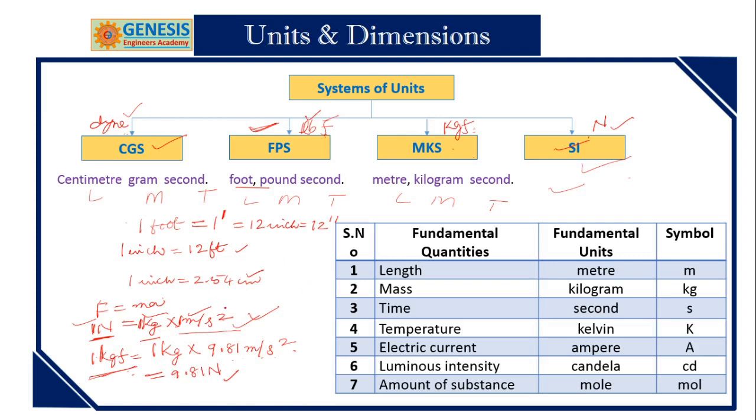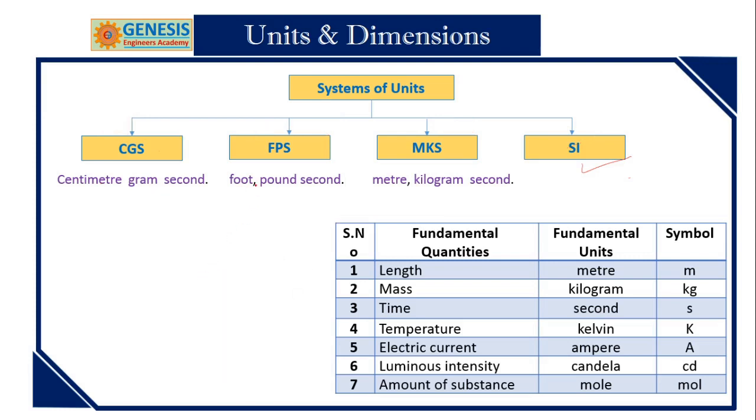Okay. So next one, I will call this the FPS system. That is also very important. That is F is equal to ma. So here the unit of mass is 1 pound, that is lb, and acceleration units will be feet per second square. This is the length unit, foot. This is second square.